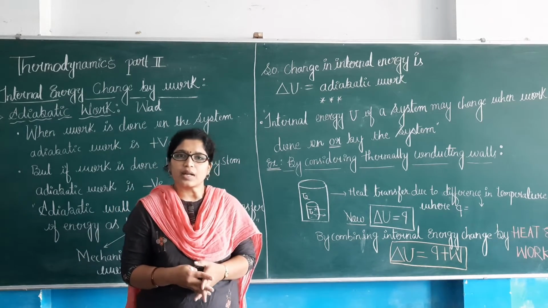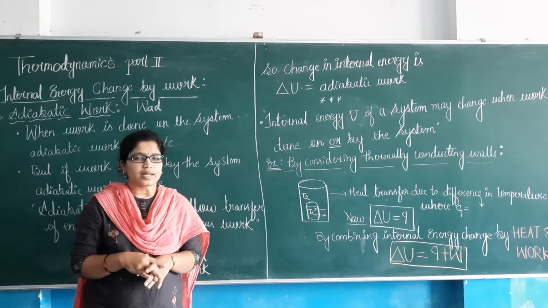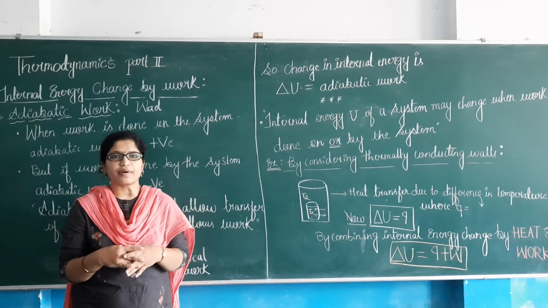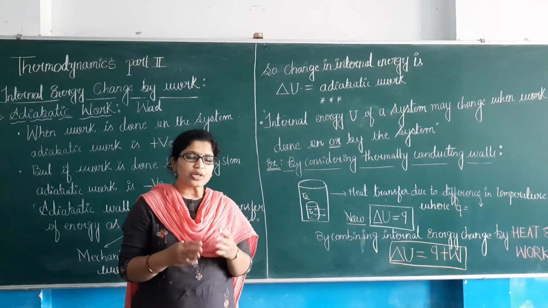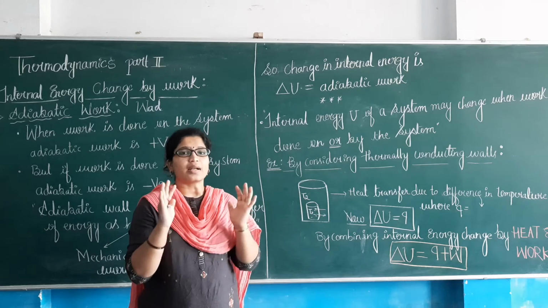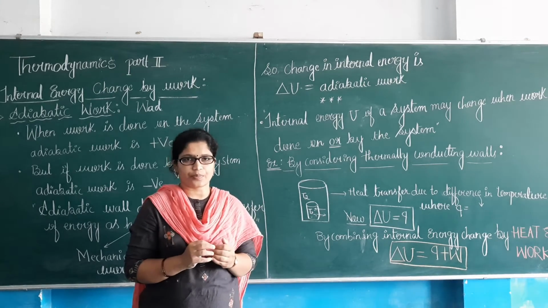What do you mean by internal energy? We discussed this also in our last video. Internal energy is where we define that there will be a fixed volume, temperature and pressure of a system, and that condition of the system is called internal energy.